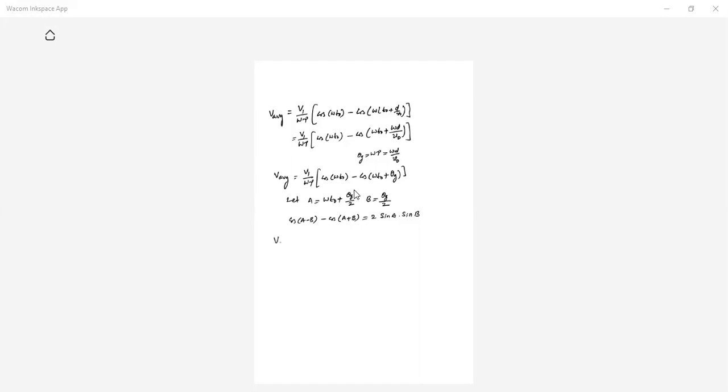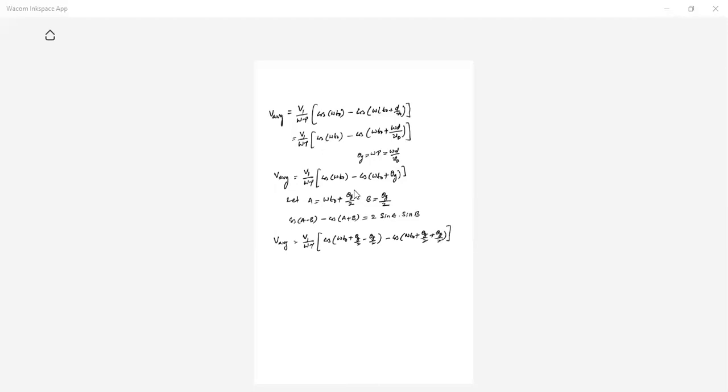So V average, V1 by omega tau. Can I write this like this? It's cos of omega T naught, so I am putting here plus theta G by 2 minus theta G by 2, minus cos of A plus B. Can I write here omega T naught, theta G by 2 plus theta G by 2.